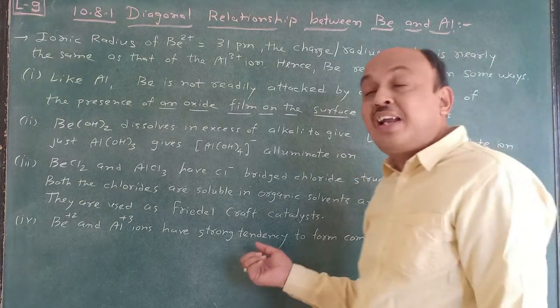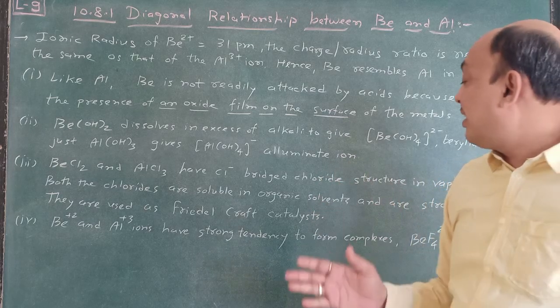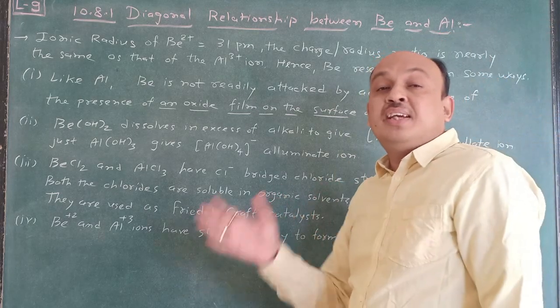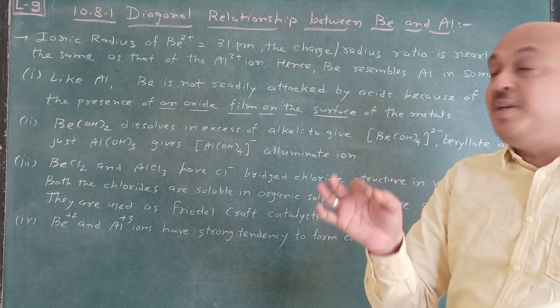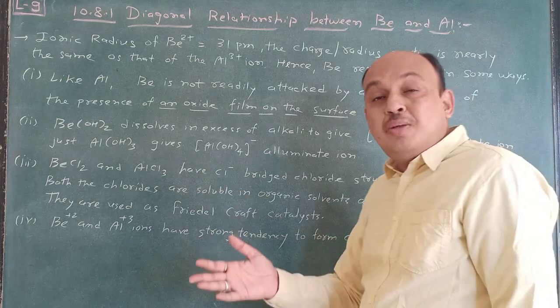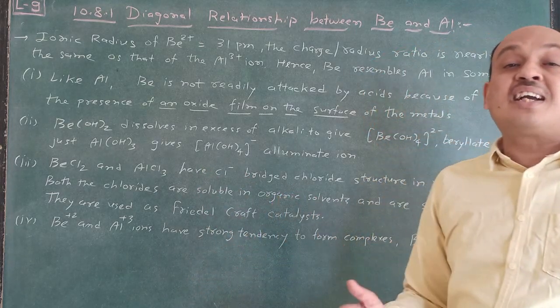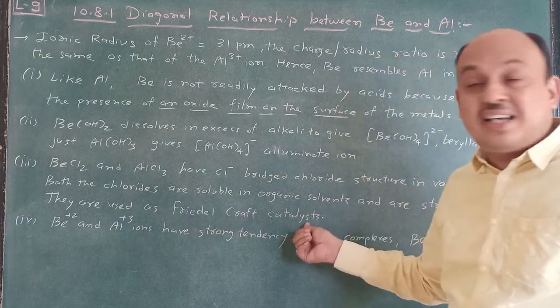Remember, this is very important. You already learned Friedel-Crafts alkylation and acylation. In this we use anhydrous aluminium chloride, which acts as a catalyst, and that's why they are used as a Friedel-Crafts catalyst.